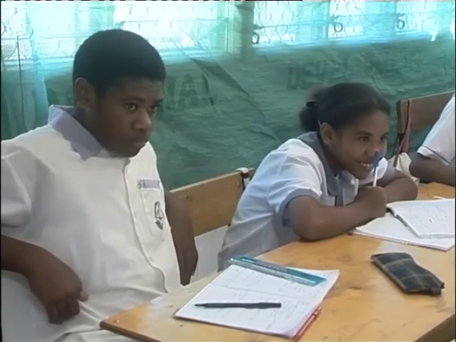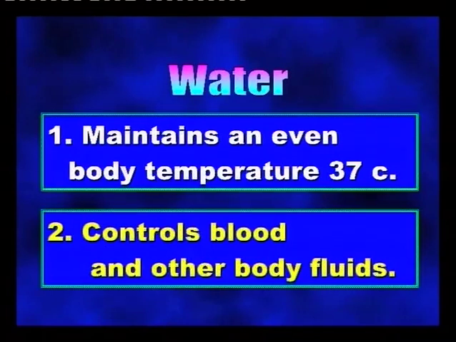Water also maintains an even body temperature of 37 degrees Celsius. Now, that shows us that our body temperature is kept normal by the water that we have in the food that we eat every day. So that is one of the work water does. It maintains that body temperature in our body. And if I can have Nanadai to tell us the next function or work of water in our body.